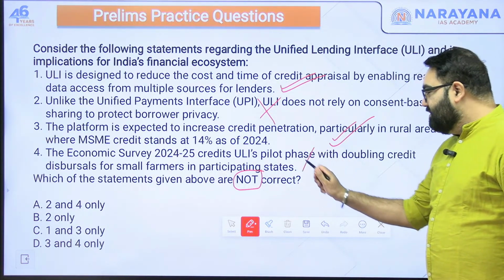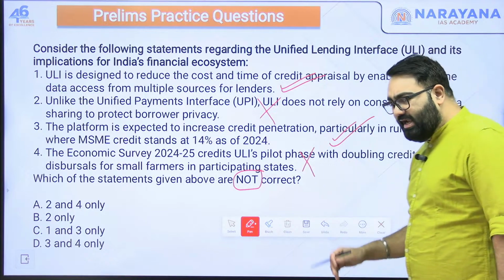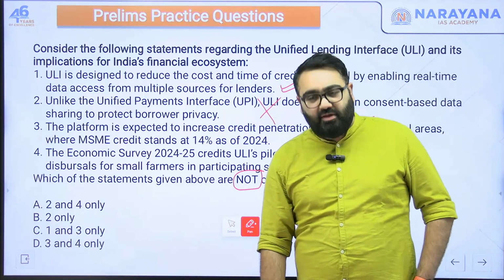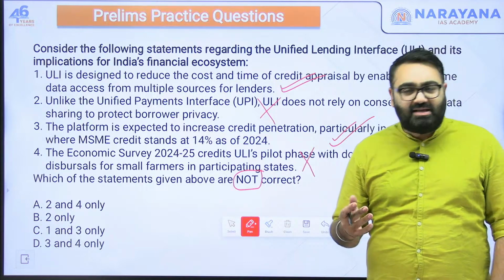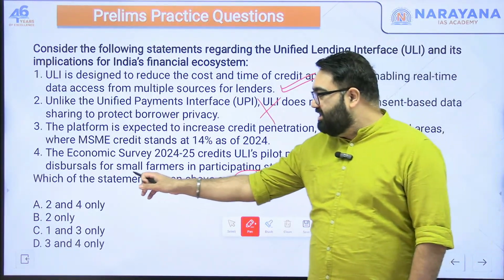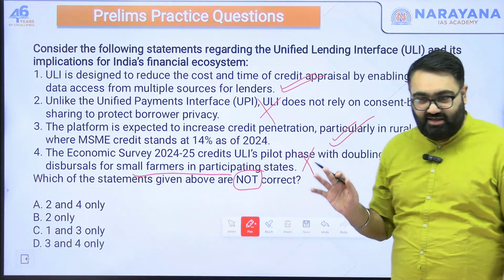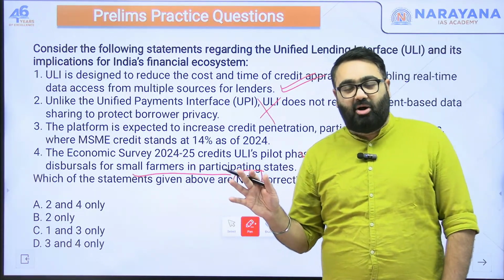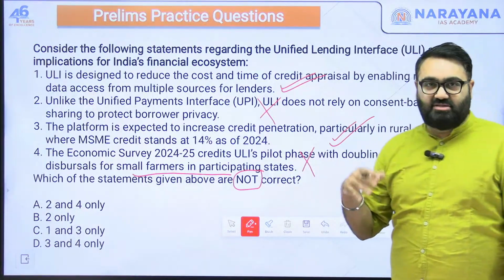Next, Economic Survey 24-25 credits ULI's pilot phase with doubling credit disbursal for small farmers in participating states. Not really. So the Economic Survey did say that this is a good initiative. They talked about the potential that it has, but that number was not given. This data that they have doubled the disbursal for small farmers, no, that is just an assumption. There is no data about that in Economic Survey that would say that disbursal has doubled.